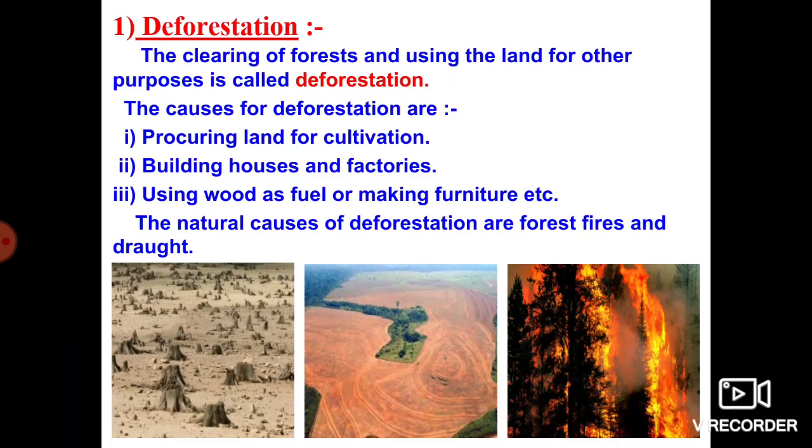Man-made means the activity is done by human beings. Natural means the activities are done by nature only. If you take the man-made activities, like cultivation for agricultural purposes, construction of buildings, construction of industries or factories, construction of more houses, all of these come under the man-made causes. And natural causes means forest fire and then drought.